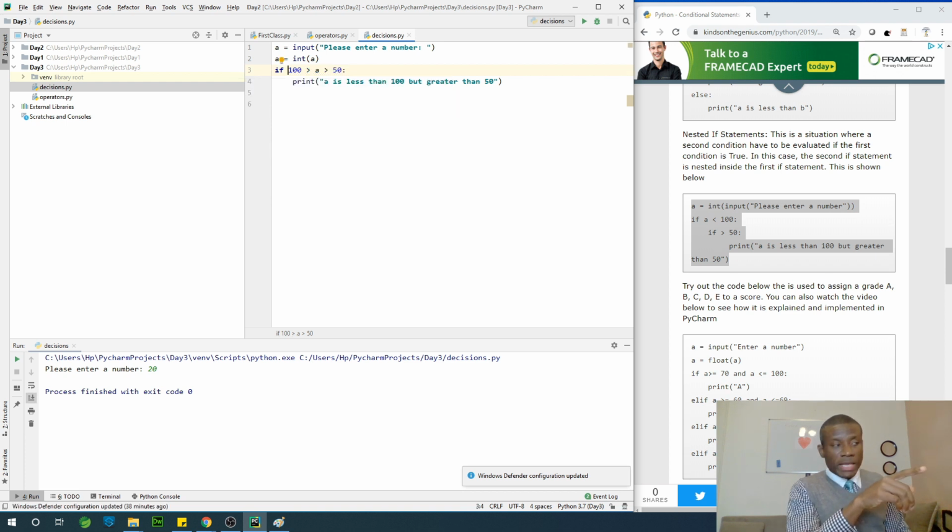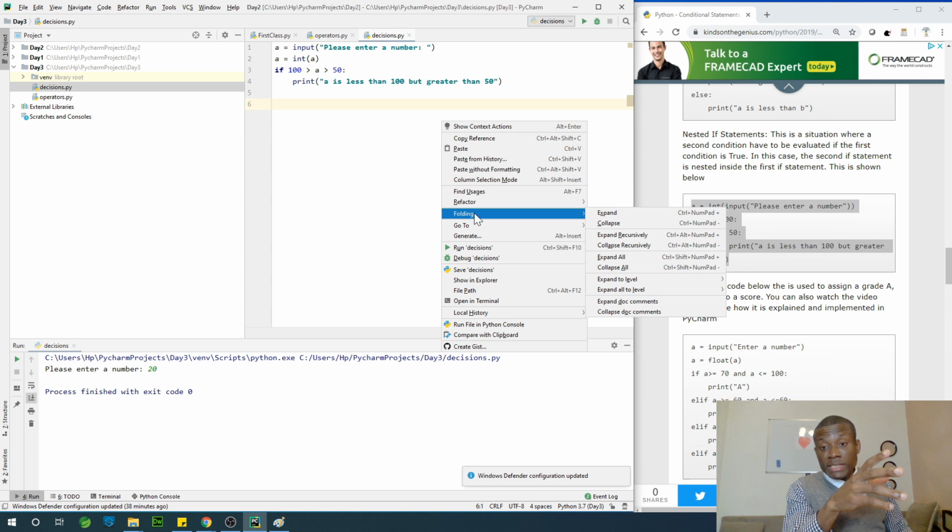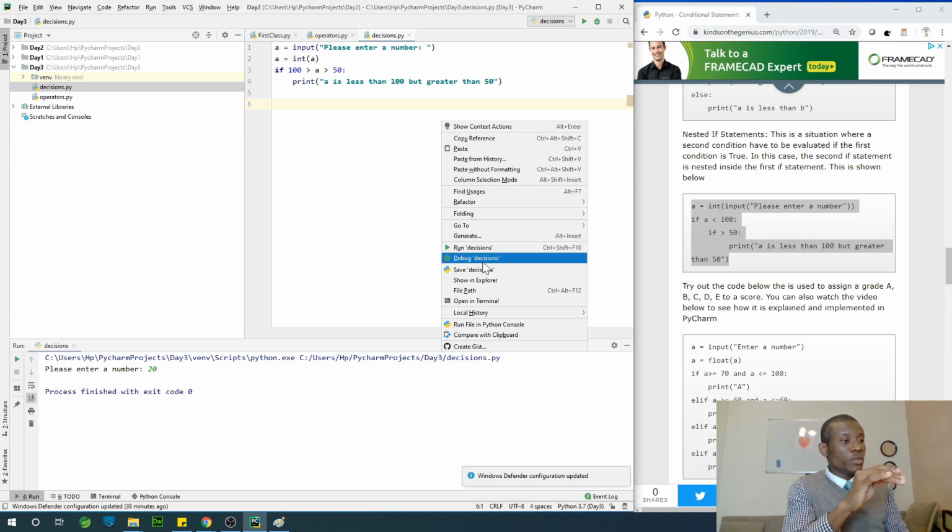Oh, so you see how it's going to be. If 100 is less than A, it's less than 50. If 100 is greater than A, it's greater than 50. So that's how to do it. It's called chain operations or something like that. So that's going to give us exactly the same outcome that we achieved with the nested if statement. So we are doing the same thing in just one line.